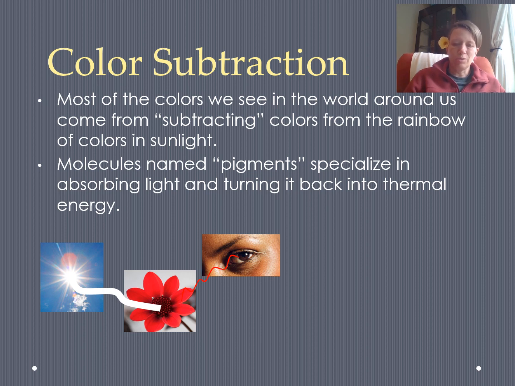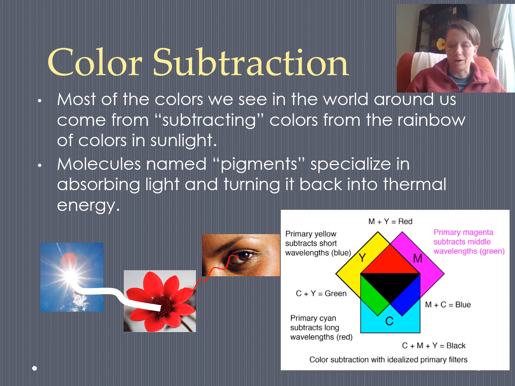There are molecules known as pigments in most objects, and these are the molecules that specialize in subtracting or sucking out different colors of light. And of course, they have to do something with that energy. They, generally speaking, turn it back into thermal energy. And so we'll talk later on about what kind of effect that has on the things around us.